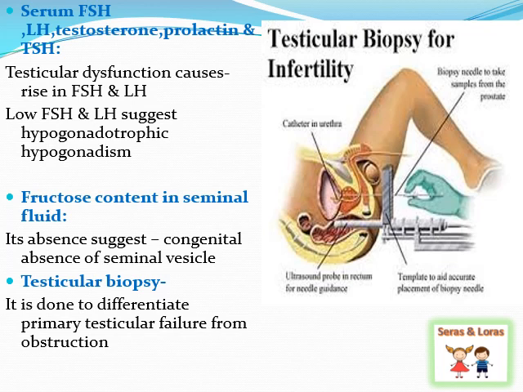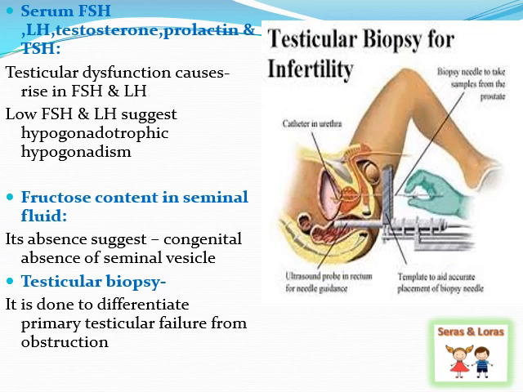Testicular dysfunction causes a rise in FSH and LH. If the testicular function is not proper, there can be a rise in the FSH and LH. Low FSH and LH suggest hypogonadotrophic hypogonadism. So if there is any deviation in these hormone levels, definitely we can imagine there is something happening in the genital system.